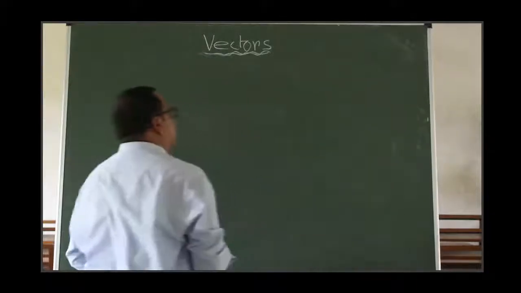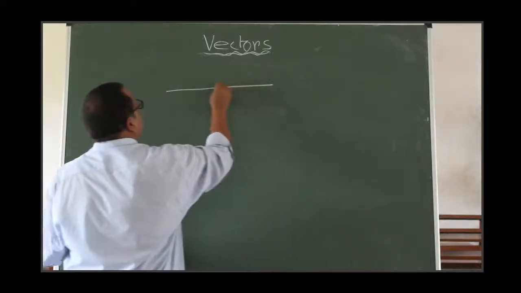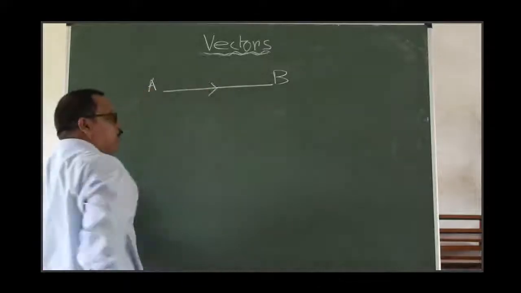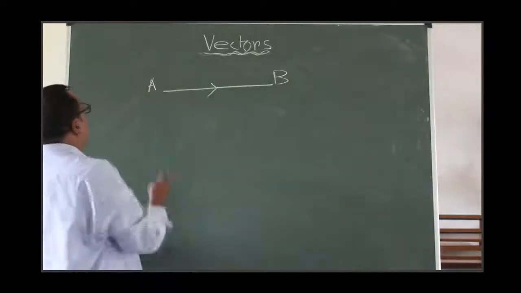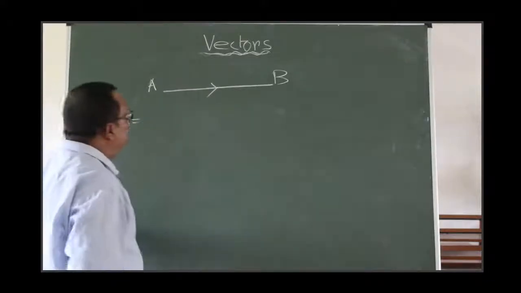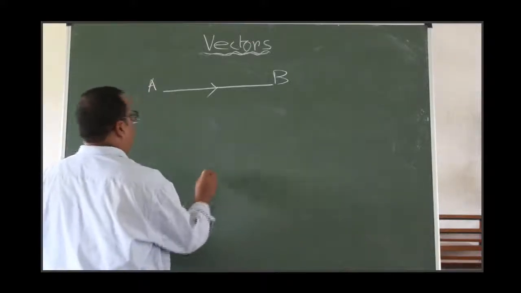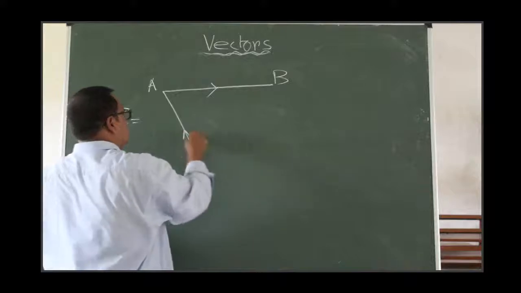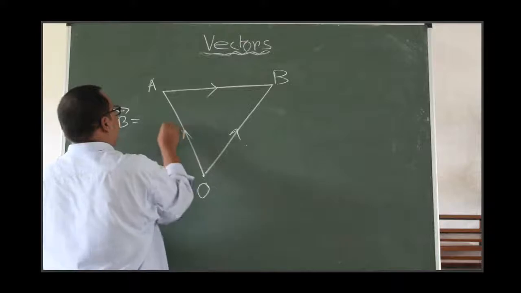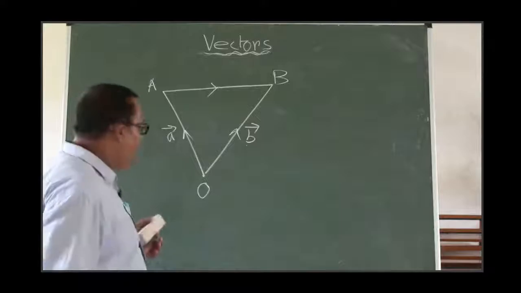How will you represent a vector AB with respect to the position vector? Say here is the point A, here is the point B. The vector is from A to B. So what will be the vector AB? How will you write? With respect to the position vector. How will you write? Consider a fixed point O. Join and join this also. Say OA is equal to vector A and OB vector B, right?